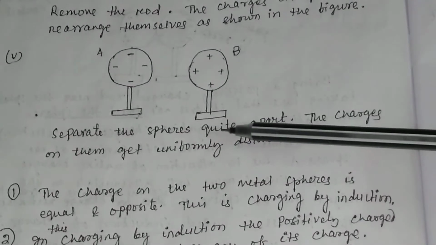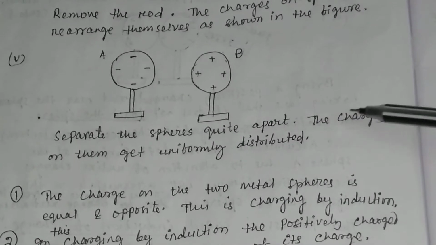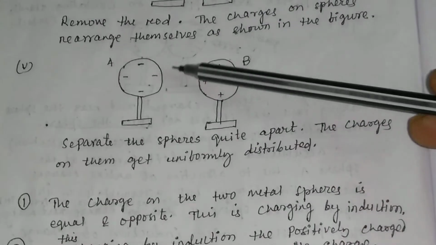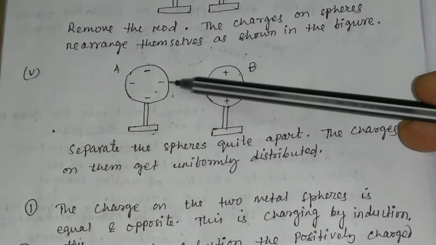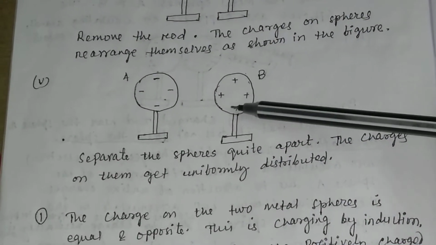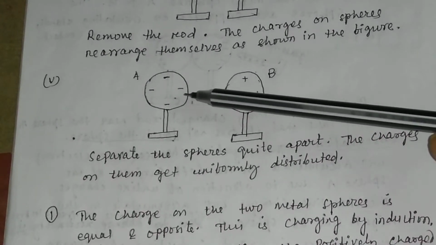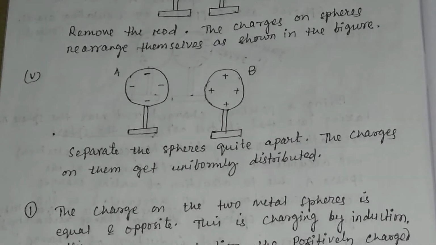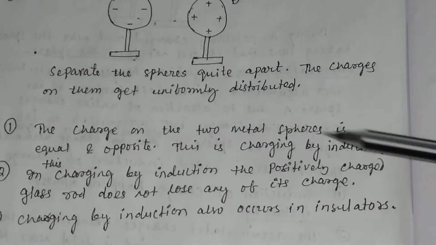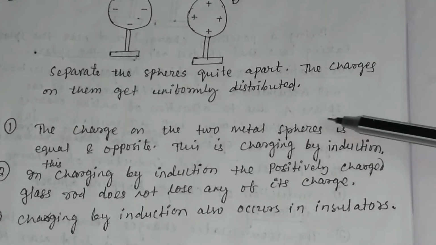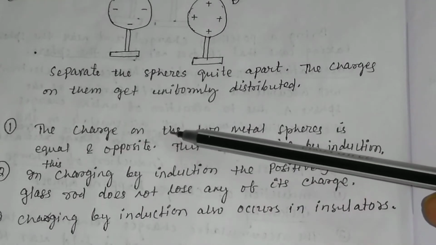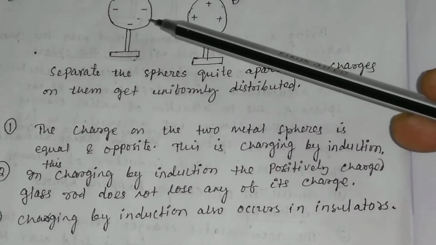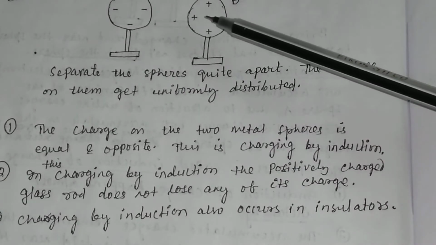Now if you separate the two spheres quite far apart, the charges on them get uniformly distributed. Remember, the charge on the two metal spheres is equal and opposite.